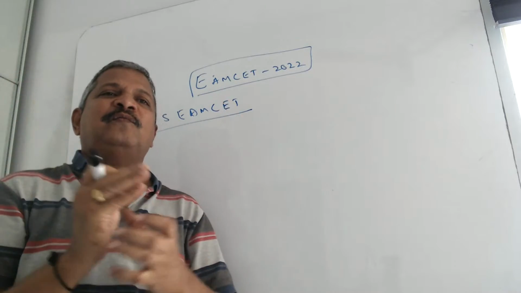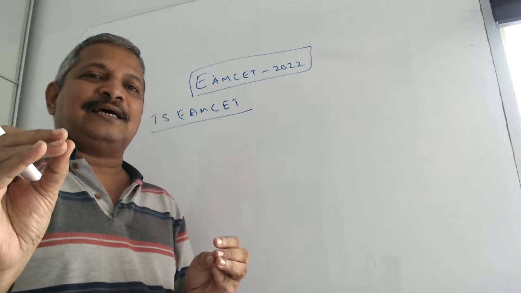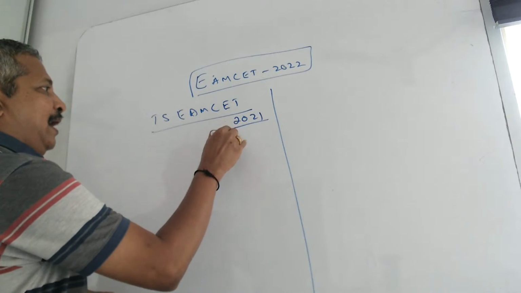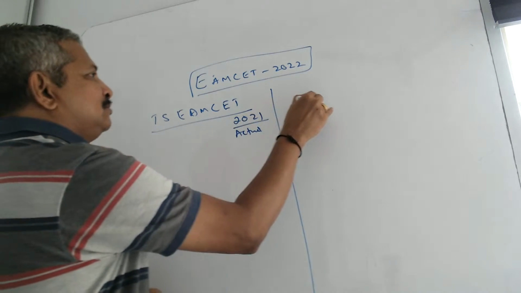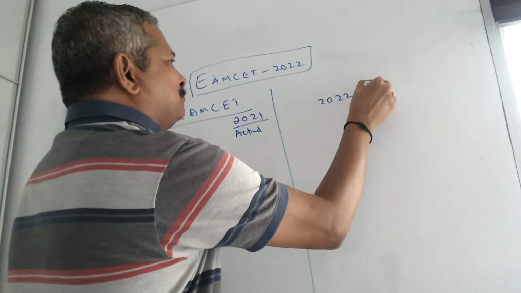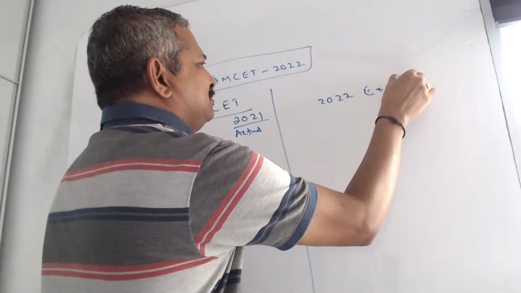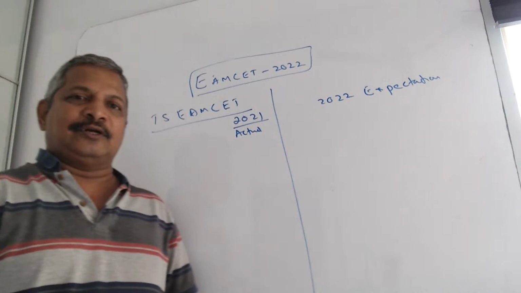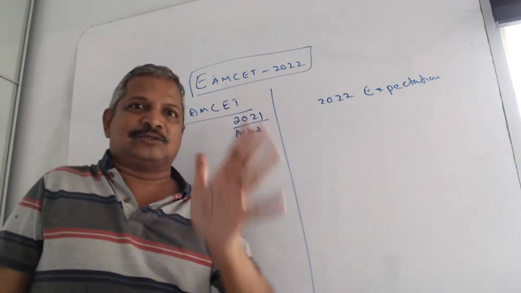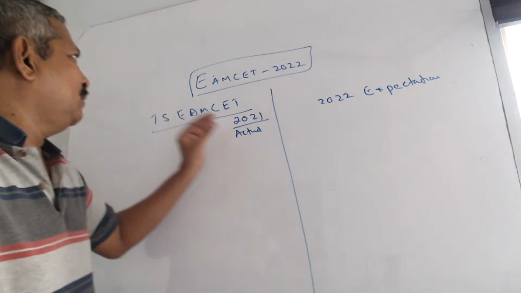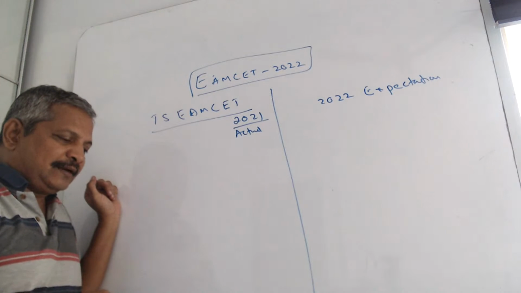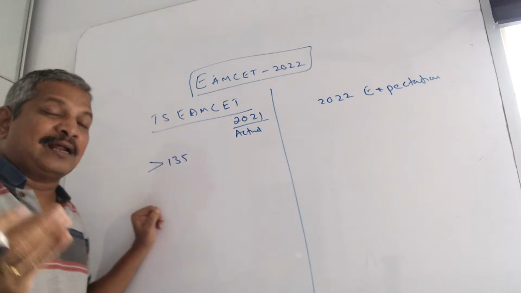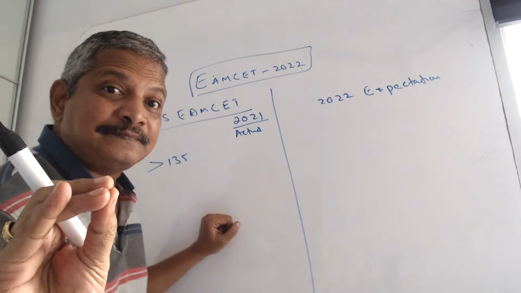Now if we take the TSMCET last year actual rank, 2021 actual ranks, whereas 2022 is expected as per my expectation, because for several years I'm telling that you may get that category only, and the marks will be normalized. That also I will tell. Now TSMCET 2021 actual rank: those who got above 135 marks, normalized marks.